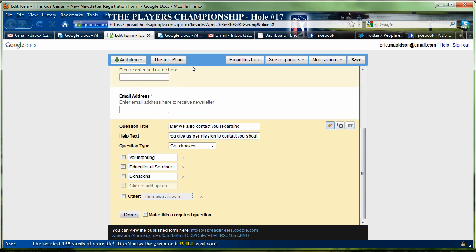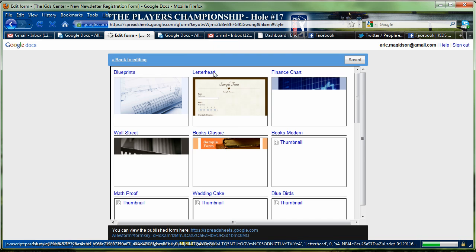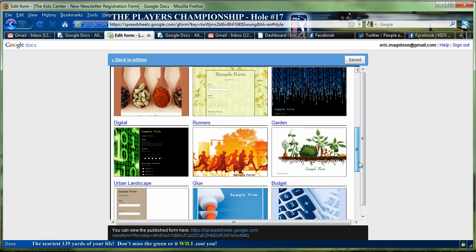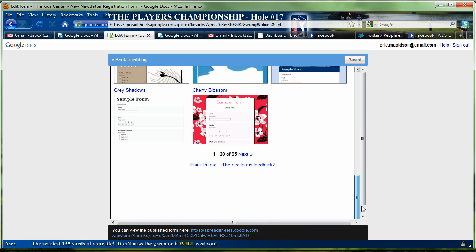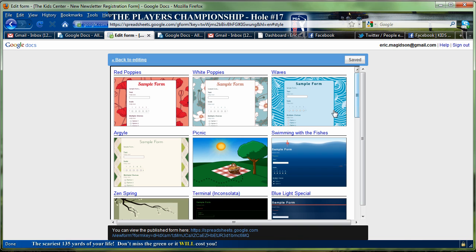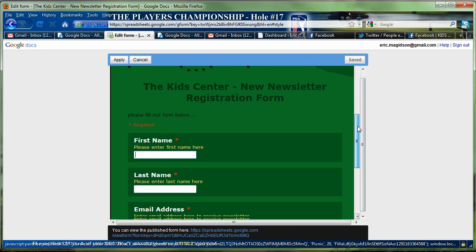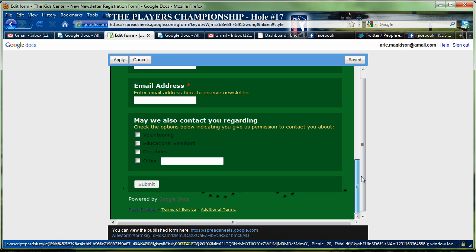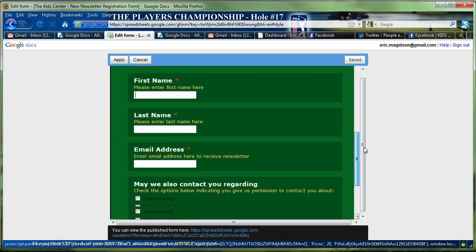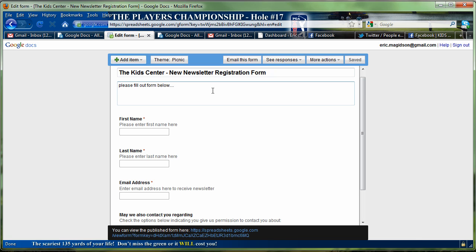So once I'm done with this, I can apply a nice little theme to it if I'm going to just give somebody the link. So I went to themes. I'm going to go down here and find a nice sort of kids related theme. I'll just choose this one, the picnic theme. So as you can see, what that does is it really makes my form look nice and somewhat professional, a little bit of fun. I'm going to hit apply and apply that theme.